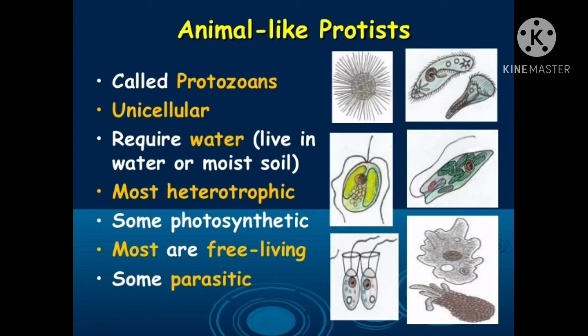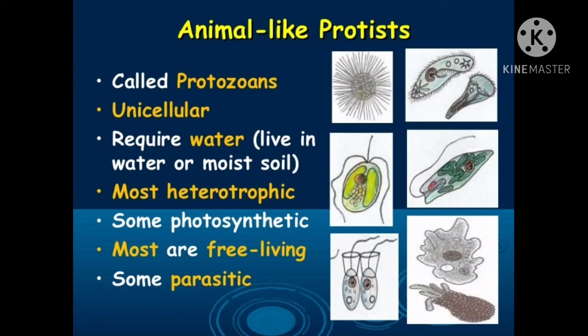Most of them are heterotrophic, which means they won't be able to prepare their food, but a few have the photosynthetic property also. Most of them are free living and some are parasites also. If we talk about parasites, they may be endoparasite or ectoparasite. Taking the example of Entamoeba, we can take it as an endoparasite because it is causing amoebic dysentery, and some are ectoparasites that live outside the body and give harm to the host.